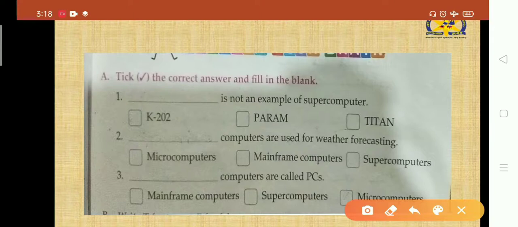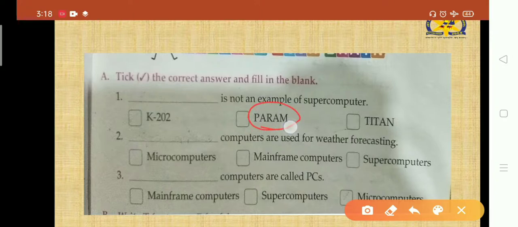On page number 20, in the part of supercomputer, we already discussed what is meant by supercomputer. Okay, and we saw a few examples of supercomputer, right? That is Cray XMP, Pace, Titan, and the fastest computer in the world. Clear? So we see the Param.